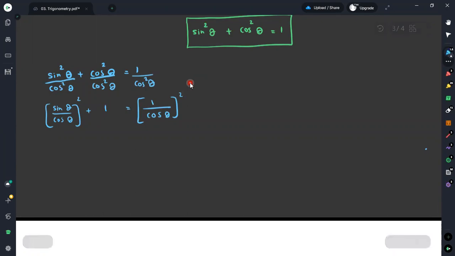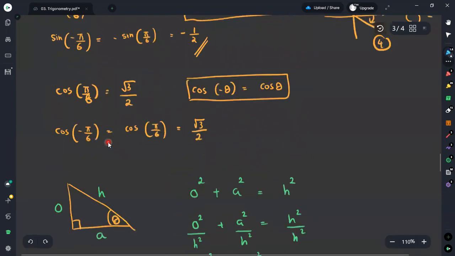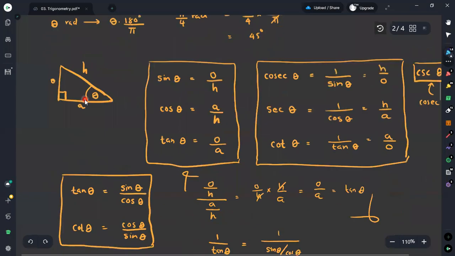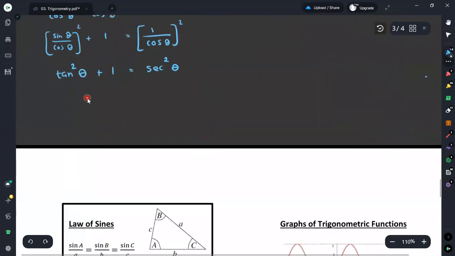If you take these ratios, sine over cosine is taken as tan squared theta. Then plus 1 is here. 1 over cos theta is equal to sec, and its square term has to be considered. Here I have taken this 1 as the first term, therefore I can rearrange the terms accordingly.